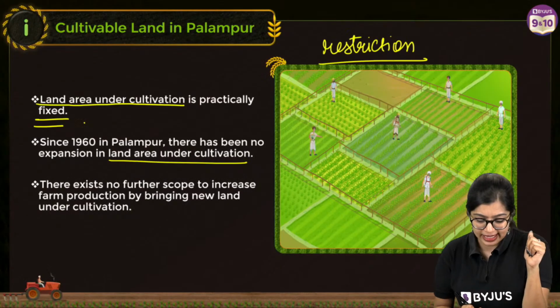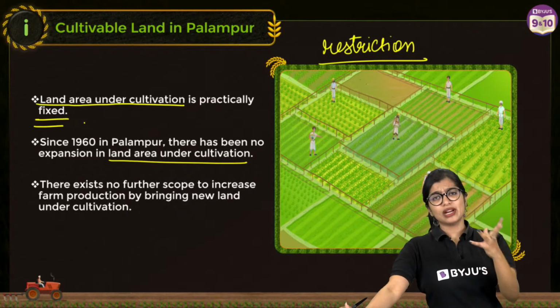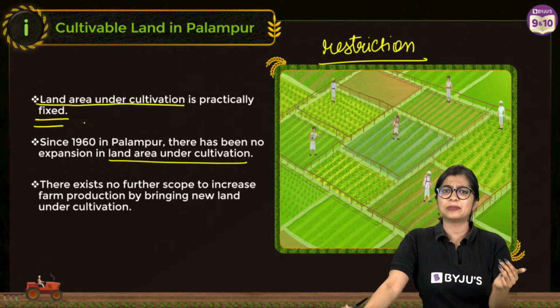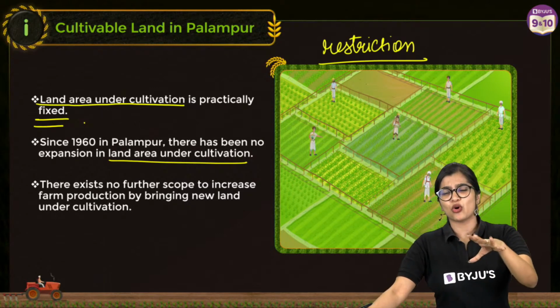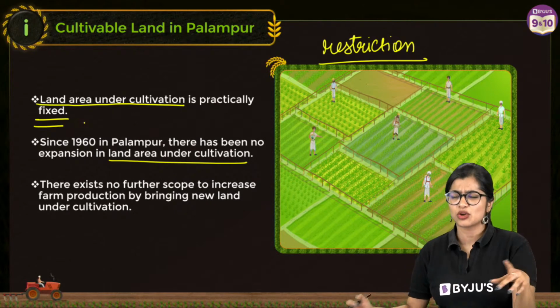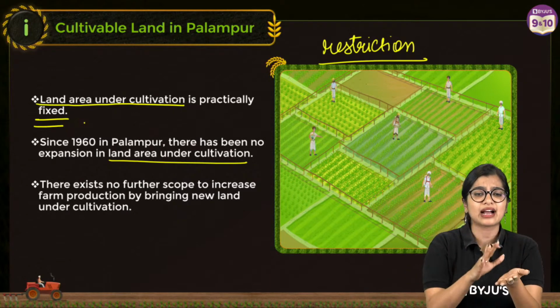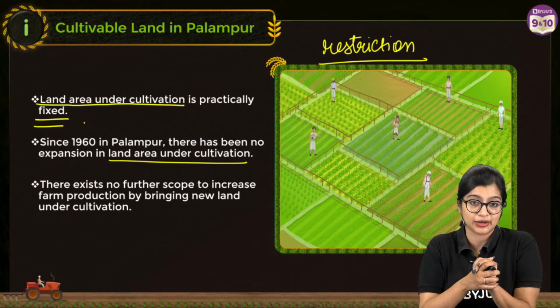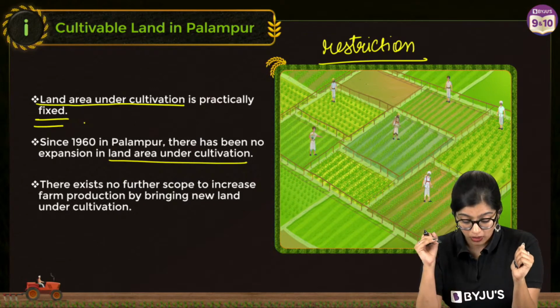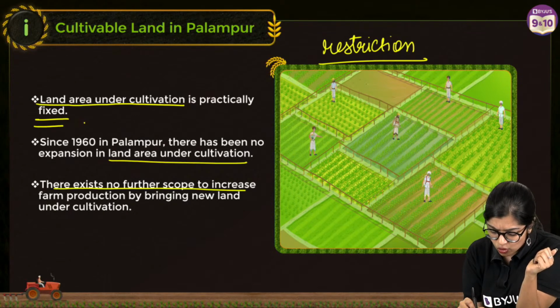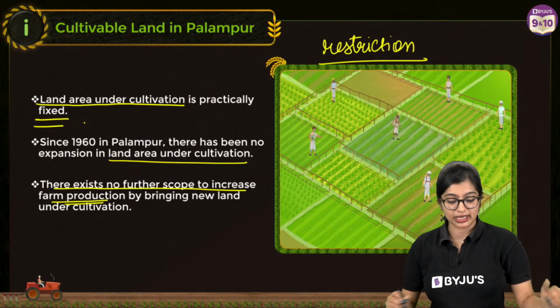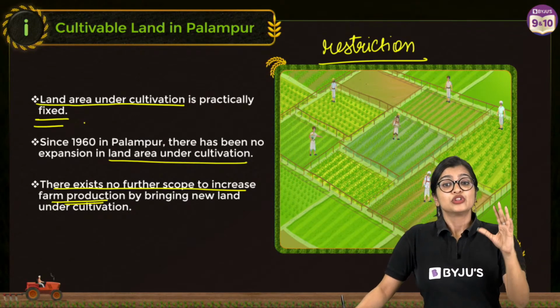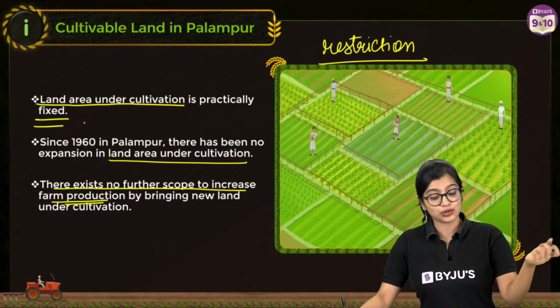Then of course, over a period of time, within the area, people maybe converted some wasteland or some unculturable areas in that manner. But as we all know, there exists no scope of increasing farm production by bringing in new land. Even though they tried all of that, there was no scope to bring in new land.